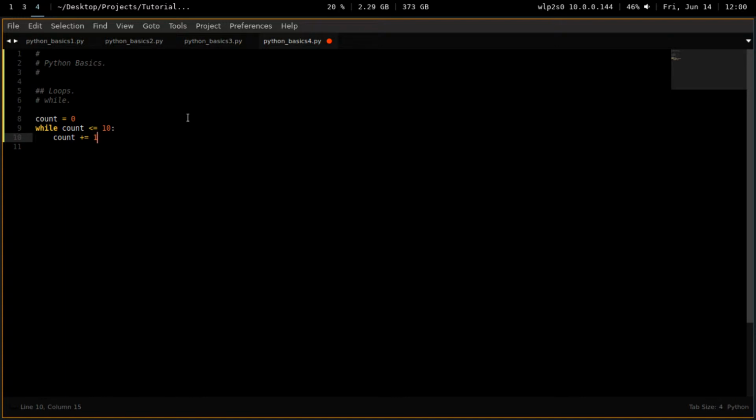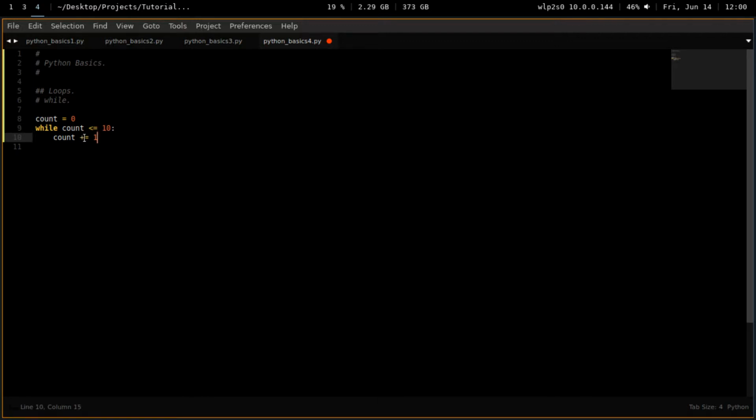So what happens now if we read it down? We start up here, count is 0. Then we enter the scope of the while loop. That's why we have a colon at the end of the line, and that's why the next line starts one tab in. So while count is smaller or equal to 10, we're going in. This works exactly like an if statement initially, right? We wouldn't be here if count was bigger than 10. We are here because count is 0, and that makes it smaller or equal to 10. It's not equal, but it is smaller than 10.